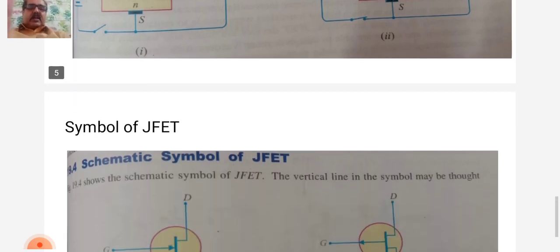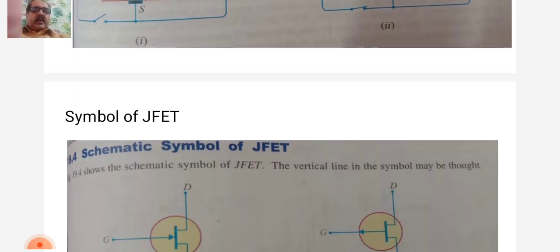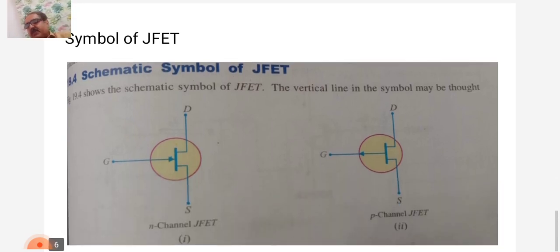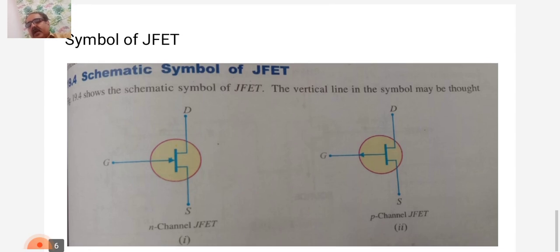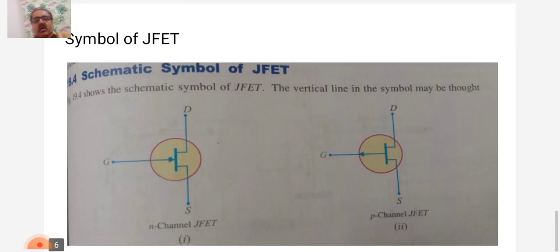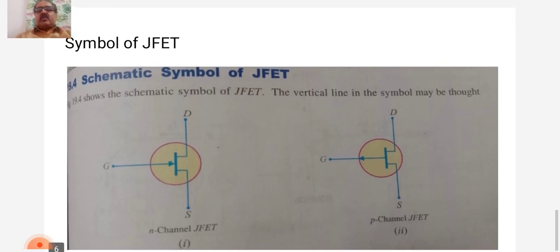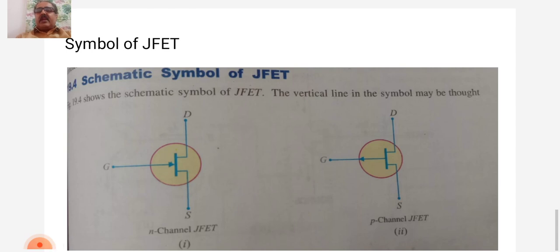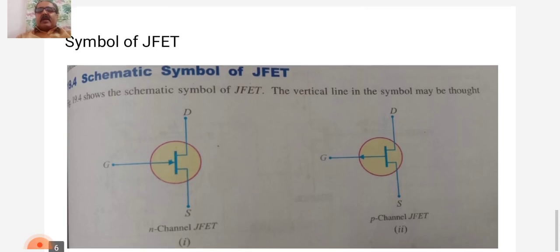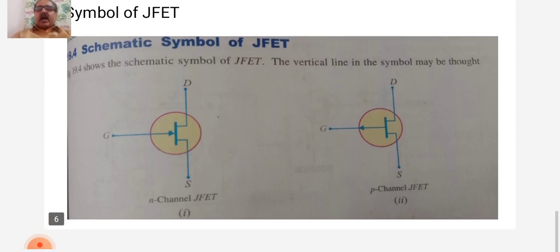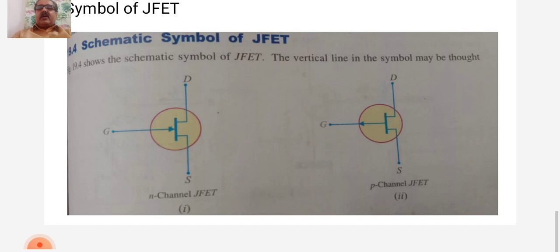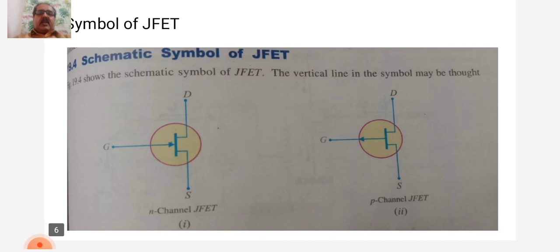So let us consider the symbol of JFET. In this figure, you have to observe that the source, capital S, and drain, capital D, are connected to this line. If the channel is N type, the arrow on the gate points towards the channel. You have to observe in figure 1. However, for a P type channel, the arrow on the gate points from the channel to the gate. You have to observe in figure 2.